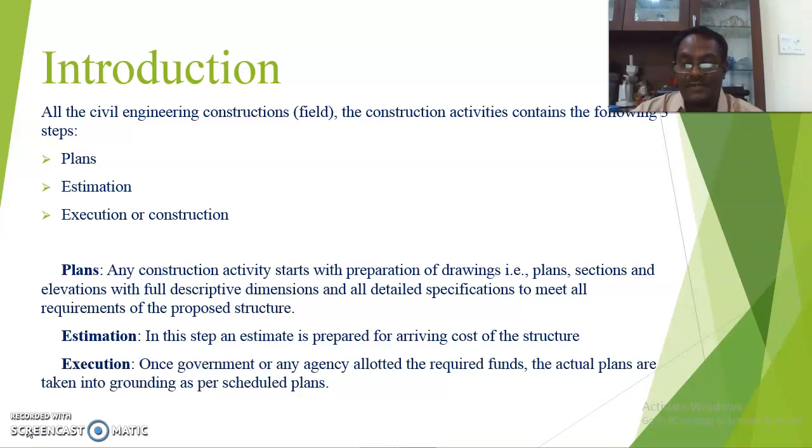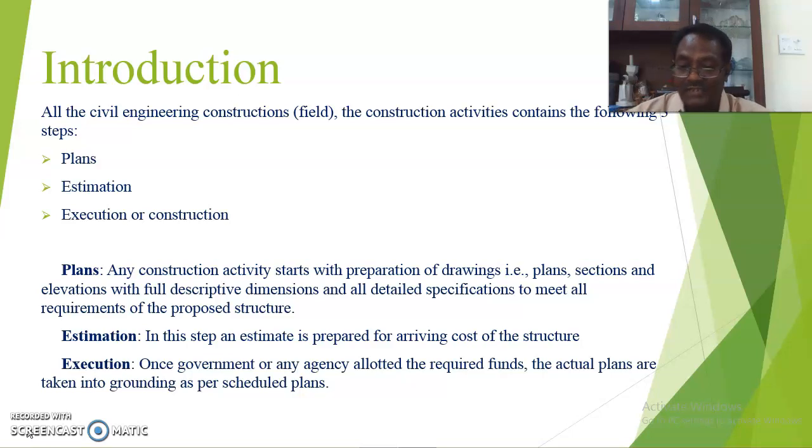Next, number 2. The second step is the estimation. In this step, an estimate is prepared for arriving at the cost of the structure. So whenever you want to construct any structure, first you have to know the cost of the structure to complete the total structure.